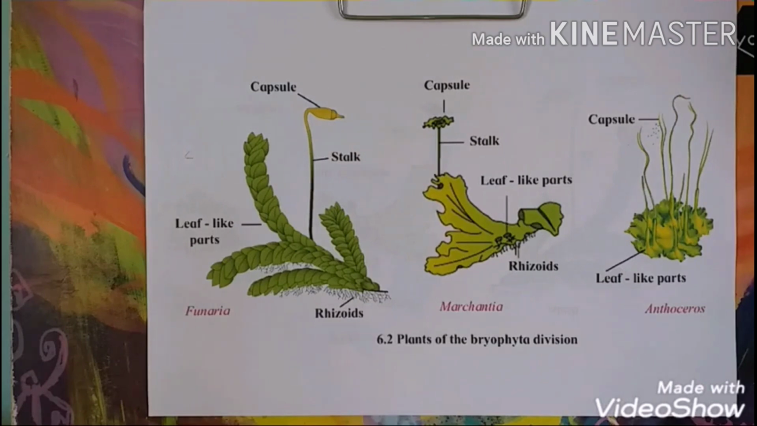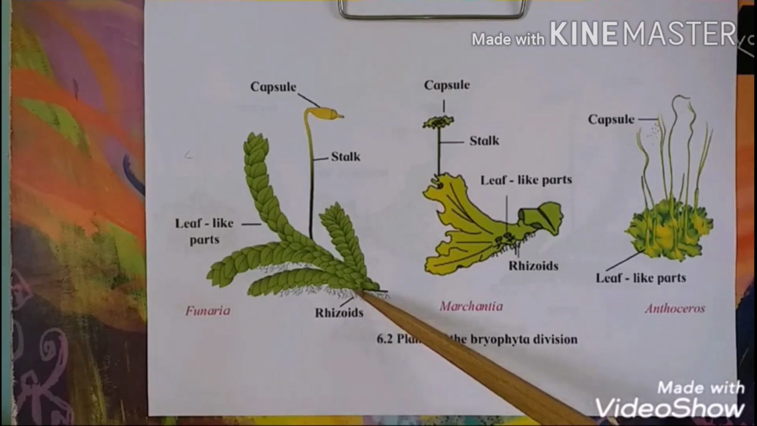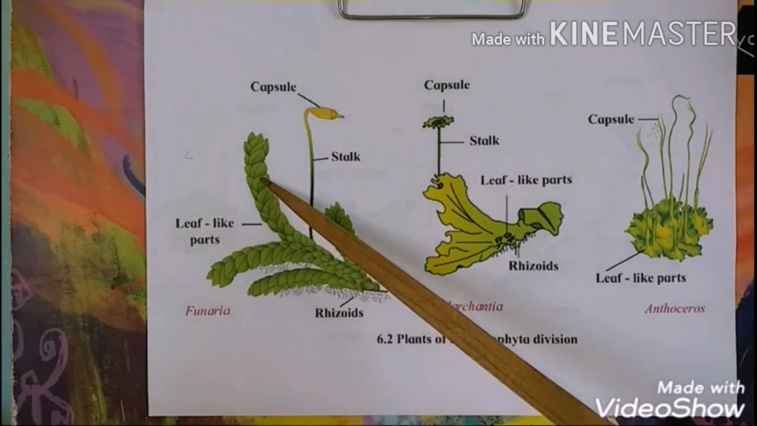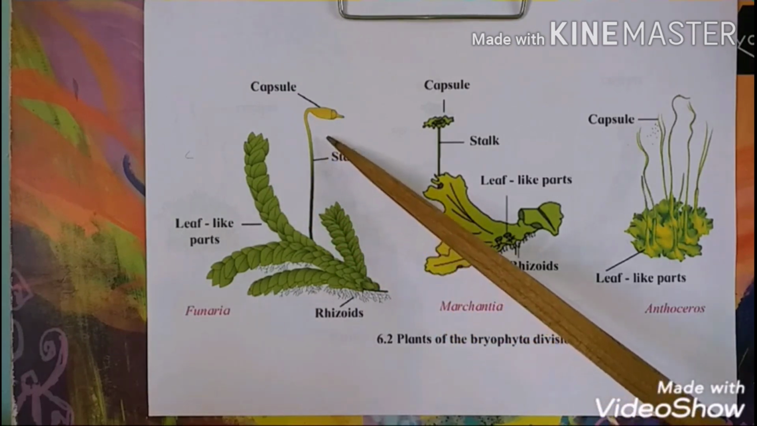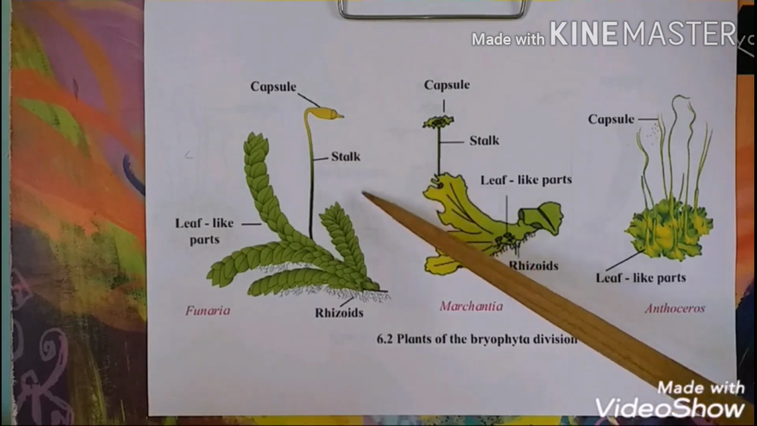Division Bryophyta are shown here. This is the example of Funaria. The root-like rhizoids are present here, which are attached to the substratum, to the moist bricks, etc. These are the leaf-like parts which are growing in an upward direction, up to about 5.5 centimeters. This is the stalk, at the end of which the capsule is attached, which is having the spores.